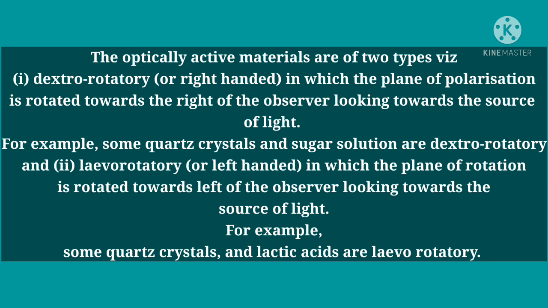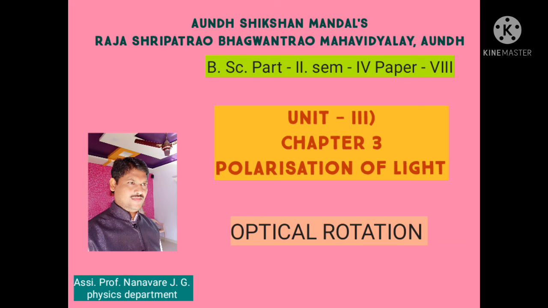The calcite crystal does not show any optical activity, and such materials are said to be optically inactive. And the materials which show rotation of the plane of polarization are called optically active